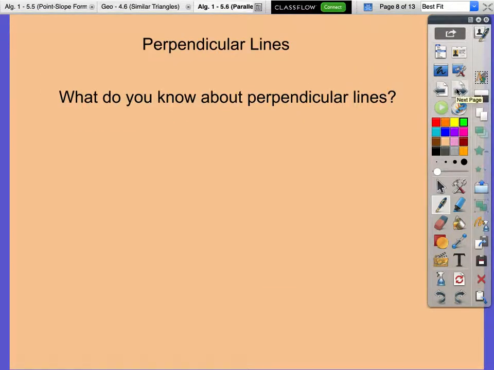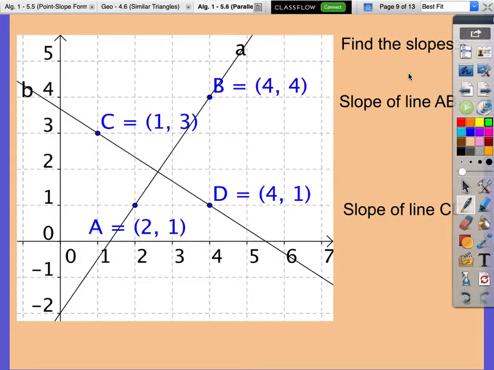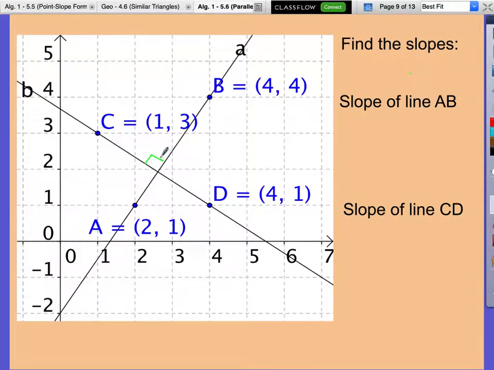Perpendicular lines, we talked about those a little bit. These lines look to intersect at a 90-degree angle. Let's find the slopes of these lines. Line AB, rise over run: rises 1, 2, 3, runs 1, 2. What's the slope of this line? Wait, the other one's going to be negative.